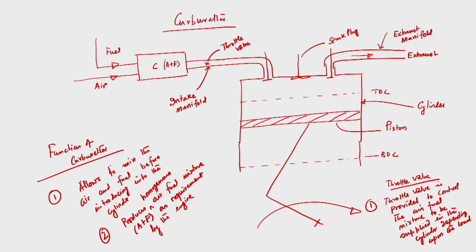I have discussed that it produces a homogeneous air fuel mixture as required by the engine. Not only that, sometimes the carburetor is used to provide a stoichiometric air fuel mixture, that is known as chemically correct air fuel mixture. It is not always possible that the carburetor will provide a chemically correct air fuel mixture, but it will be very close to it. So now we need to know what is a chemically correct or stoichiometric air fuel mixture.